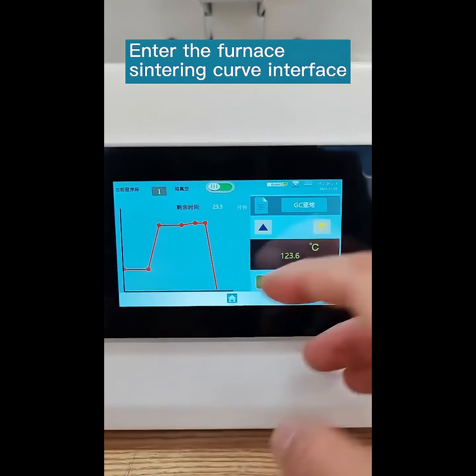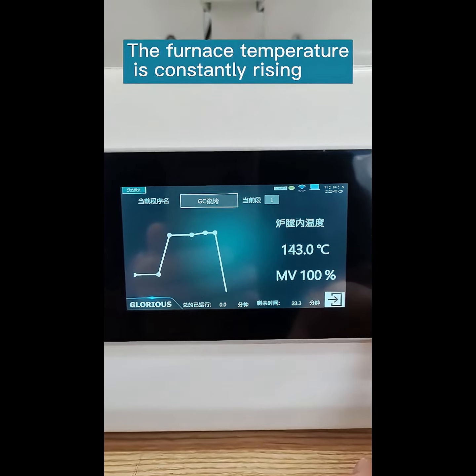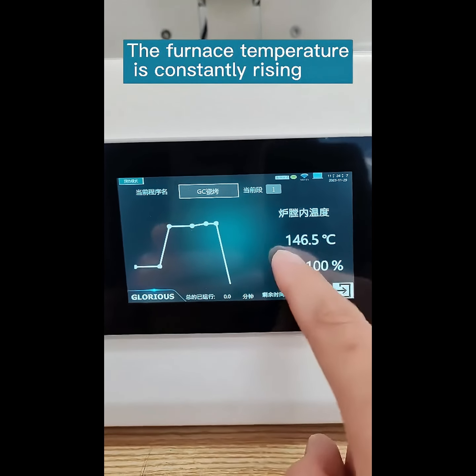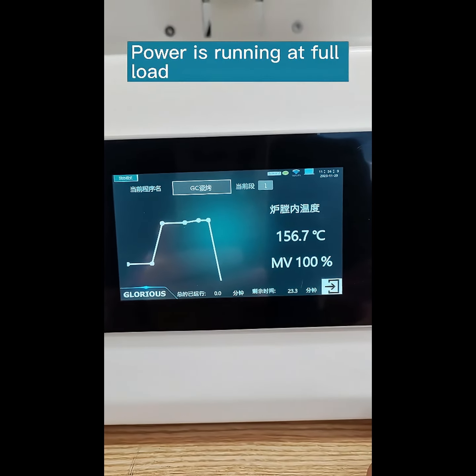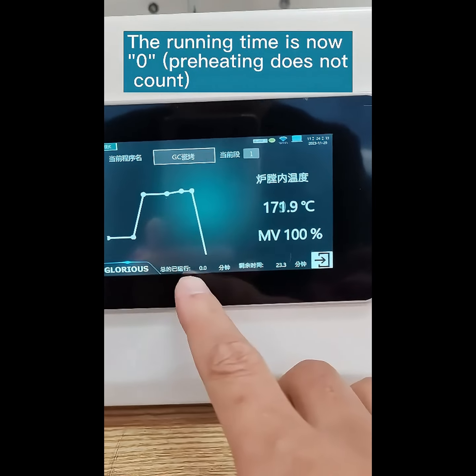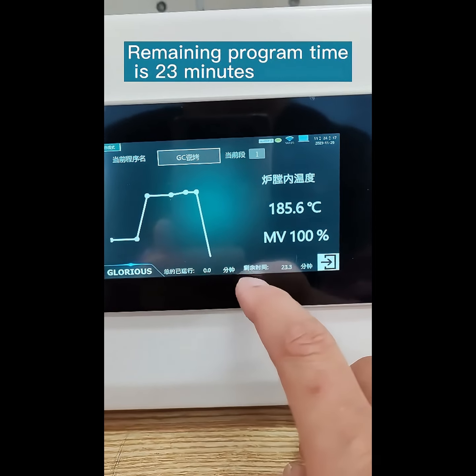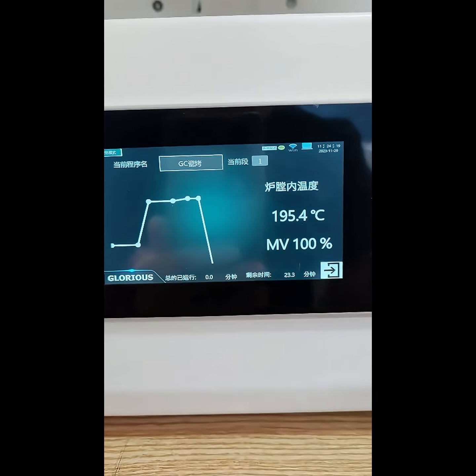Enter the furnace sintering curve interface. The furnace temperature is constantly rising. Power is running at full load. The running time is now 0. Preheating does not count. The remaining program time is 23 minutes.